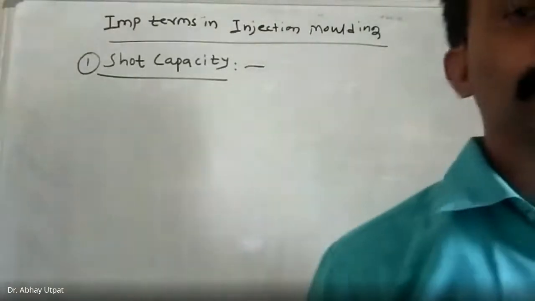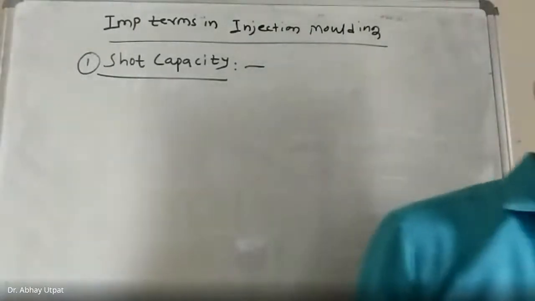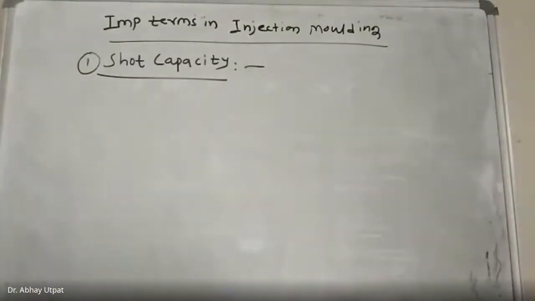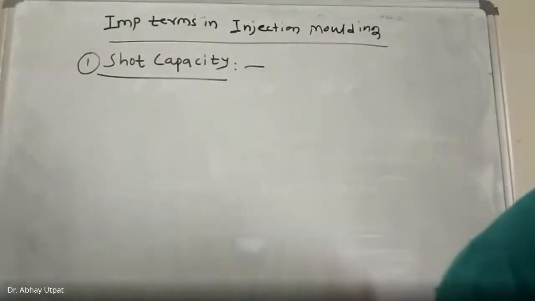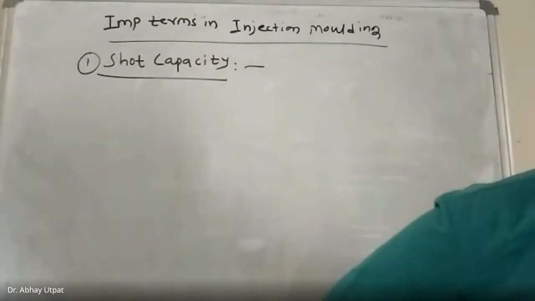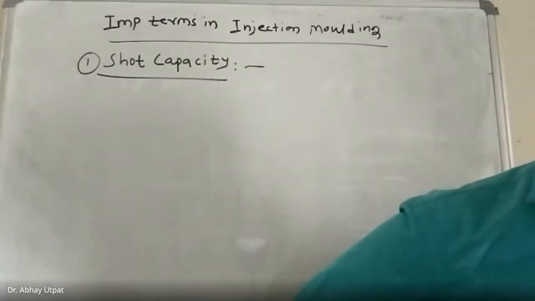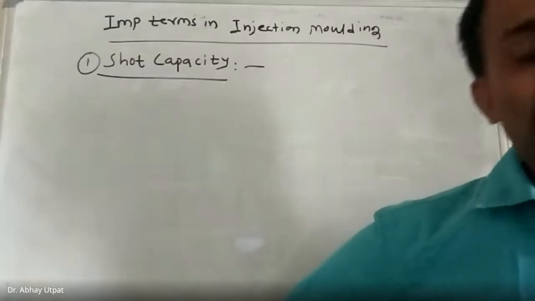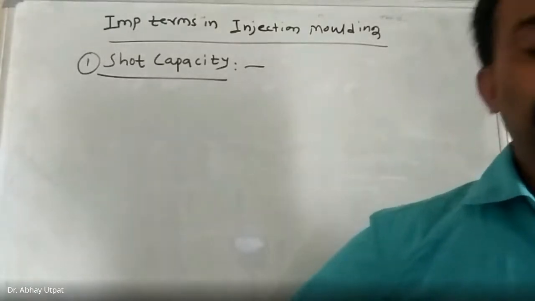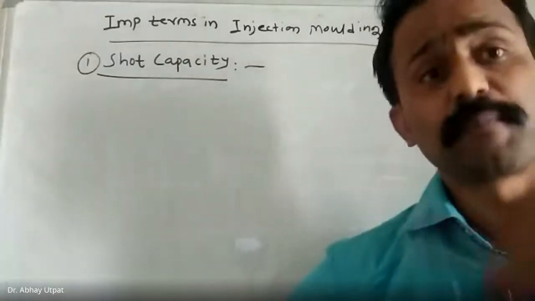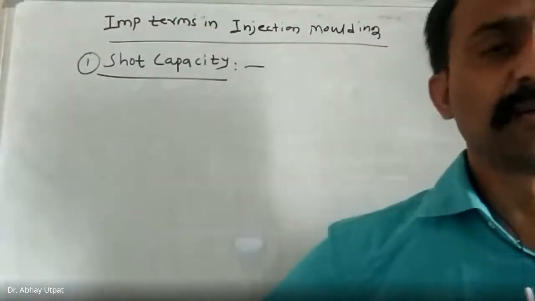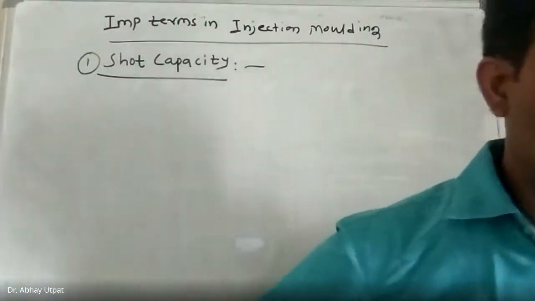So shot capacity. Let me define. You can write down the definition. Shot capacity means the maximum amount of plastic material to be injected in one shot, that is, one complete cycle of the plastic molding process. I repeat, you can write it down.